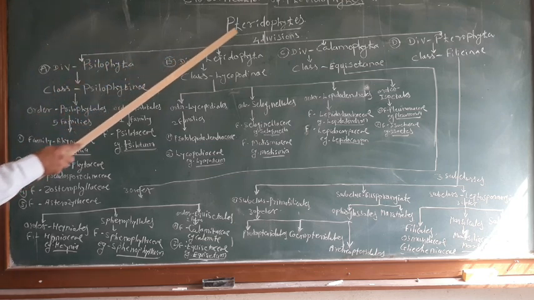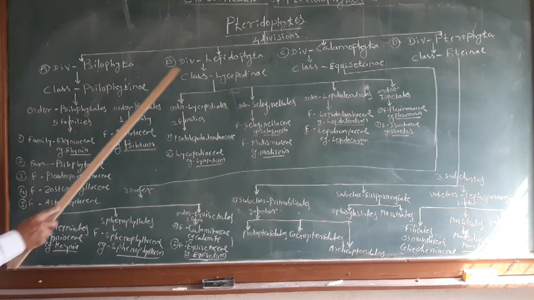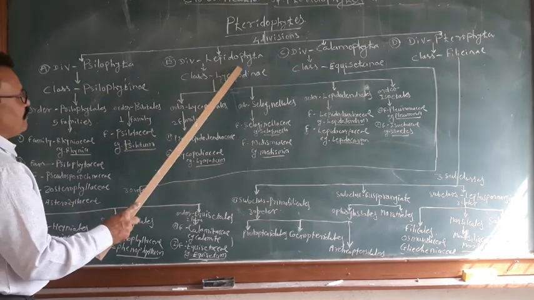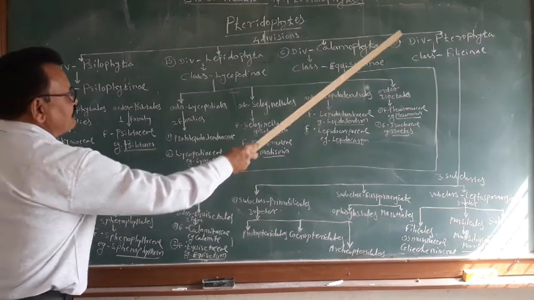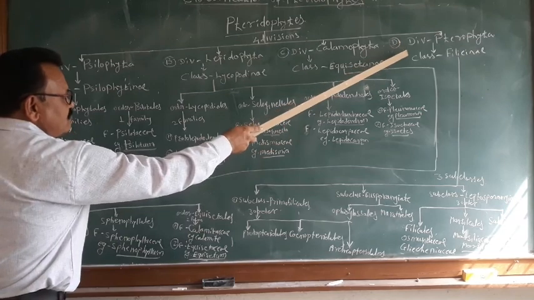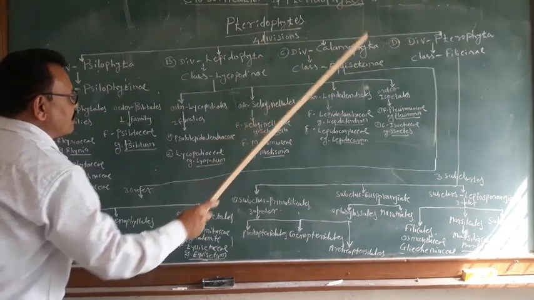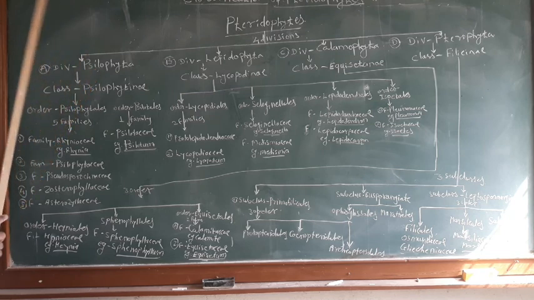He divided the pteridophytes into 4 divisions: the first division Psilophyta; second division Lepidophyta; third division Calamophyta; and fourth division Pterophyta. The Pterophyta is the most advanced division, and the Psilophyta is the most primitive division.